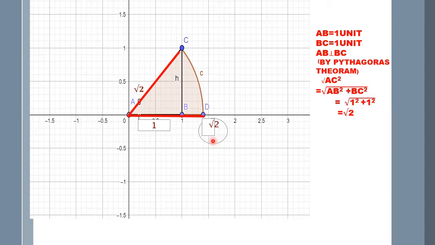Once again, let me explain you that AC is equal to AD. Therefore, A to D is the measurement equal to root 2. Therefore, root 2 is the point D, which denotes root 2 on the number line. Hence, root 2 is located on the number line by the point D.